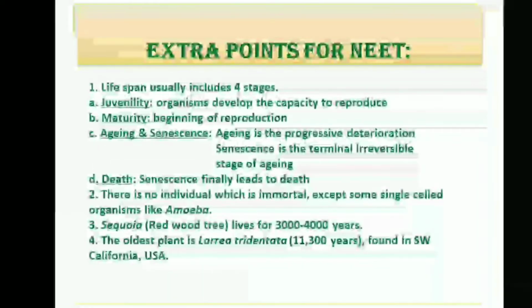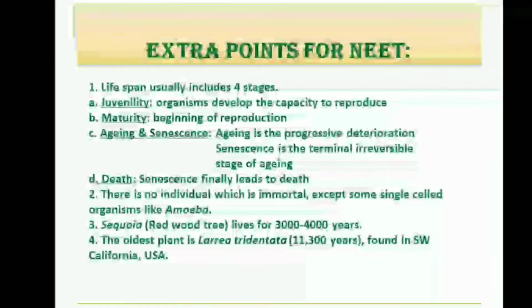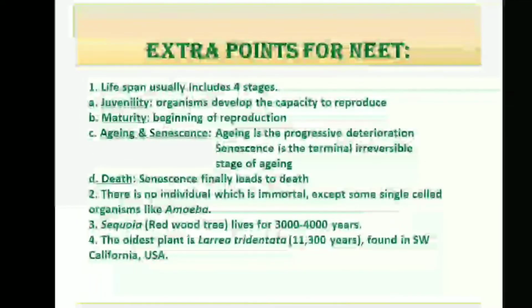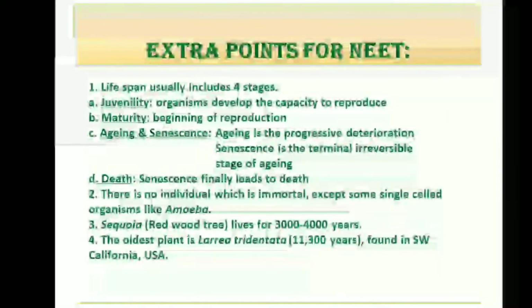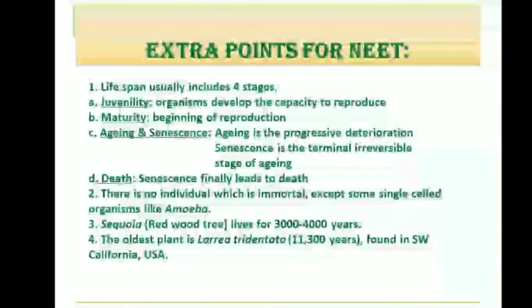Now, aging is the progressive deterioration in the body of the organism, whereas the terminal irreversible stage of aging is called senescence. So I think now it is clear to you the difference between aging and senescence. Then the last stage is death. Senescence finally leads to death. We should remember something that is very important, and it is the changeover from one stage to another is determined by genetic as well as environmental factors.